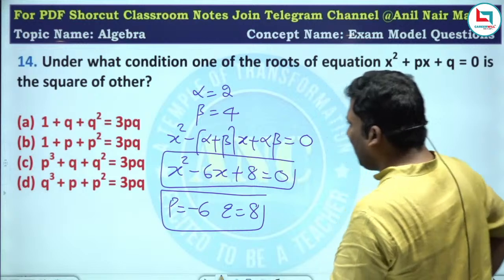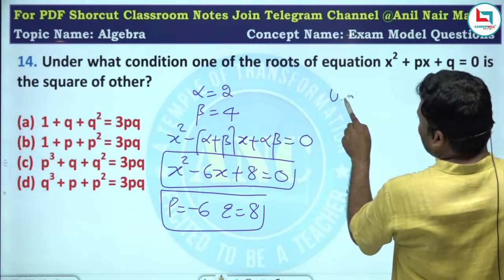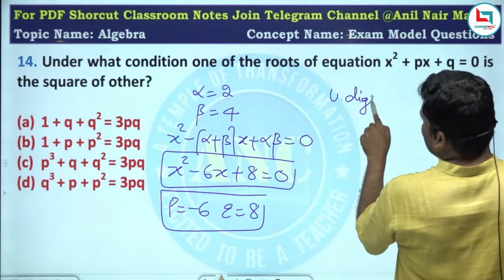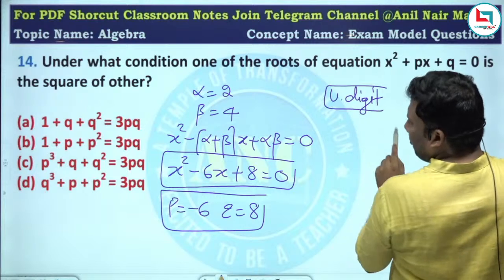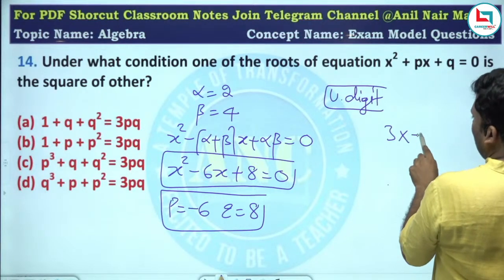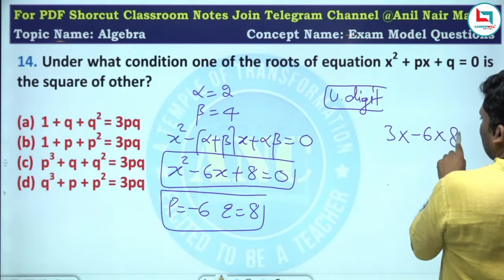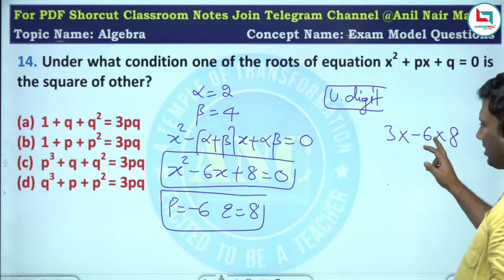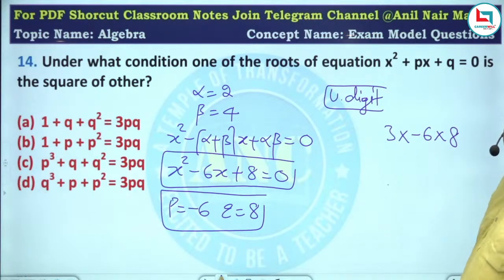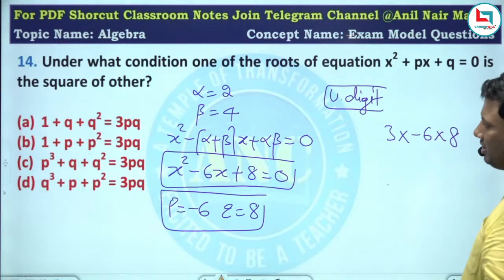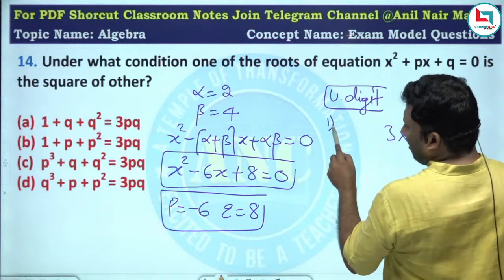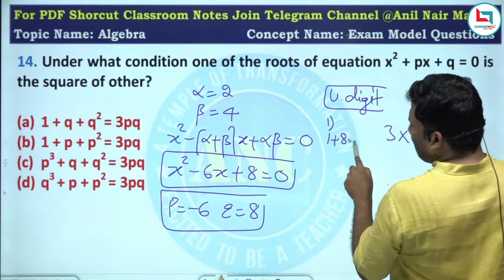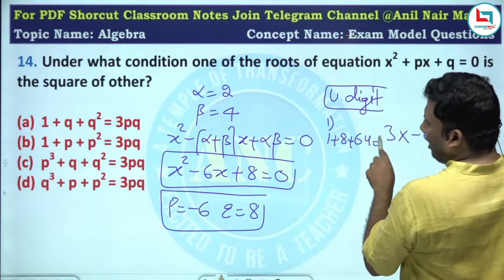We will attack by using the unit digit in the answer options. By the unit digit we will get the answer. 3pq is 3 into minus 6 into 8. So 8 sixes are 48, 48 threes are 144. Unit digit is 4. First option: 1 plus 8 plus 8 square, it is not equal.